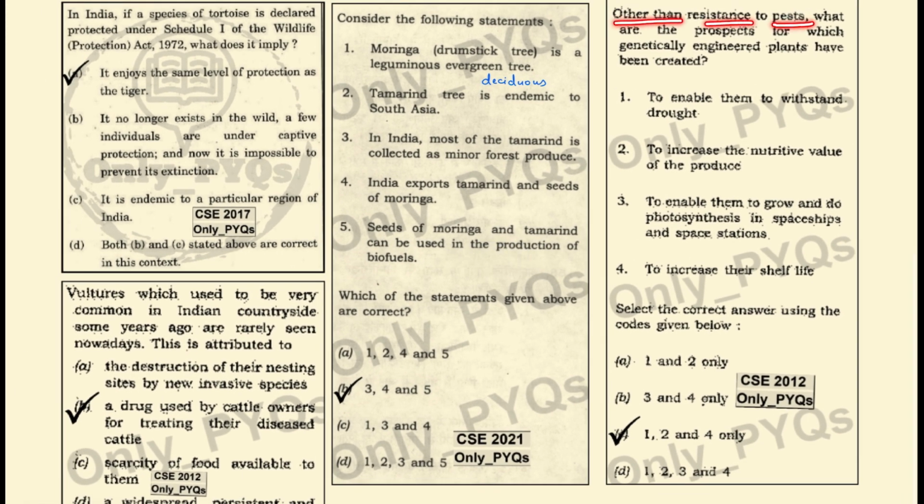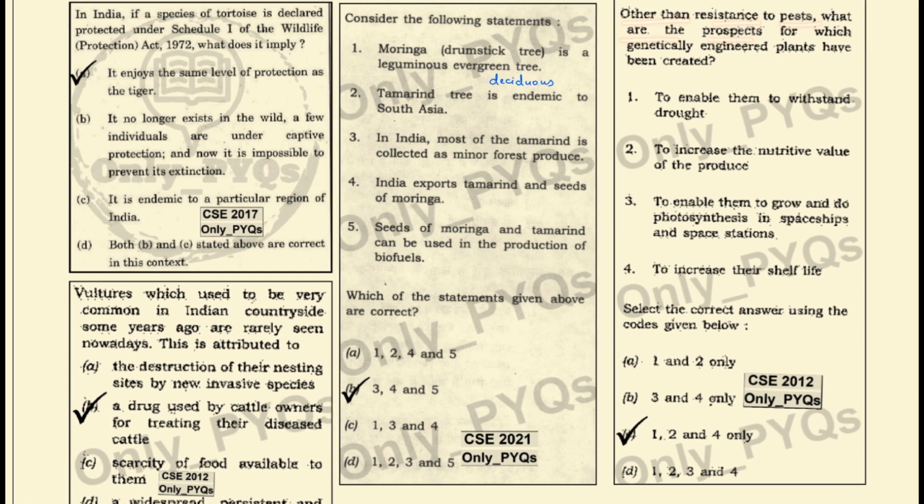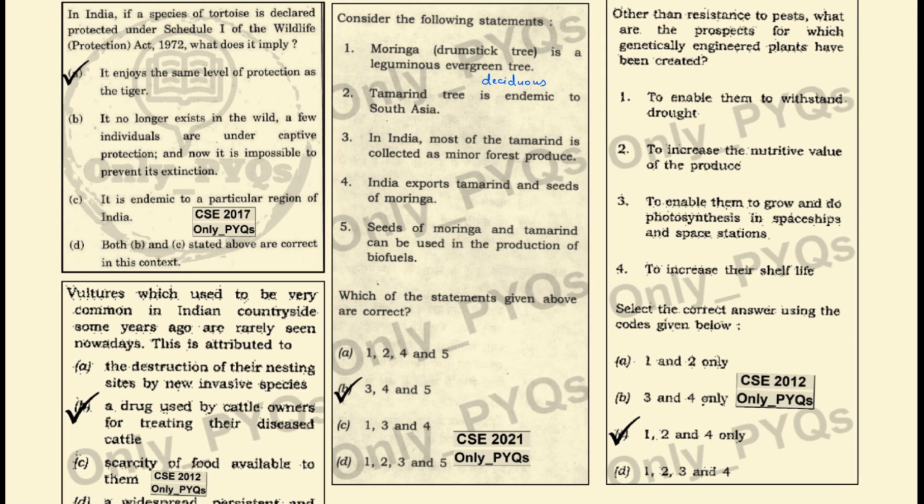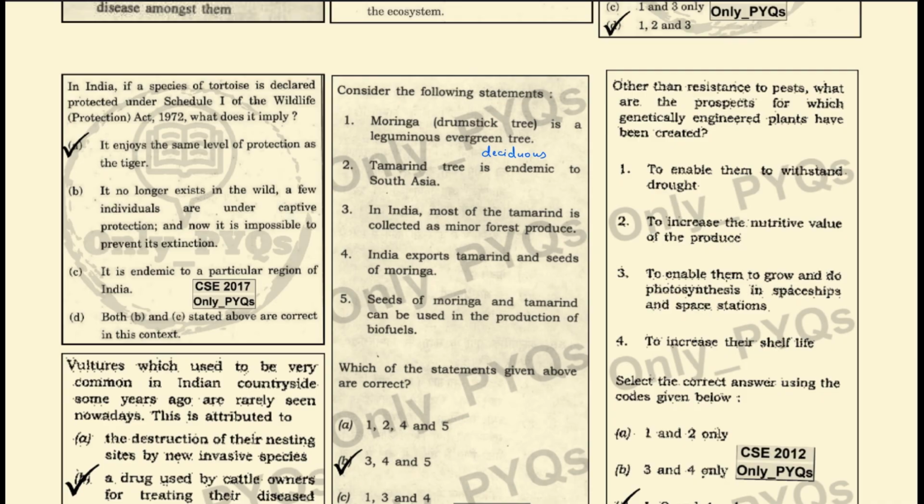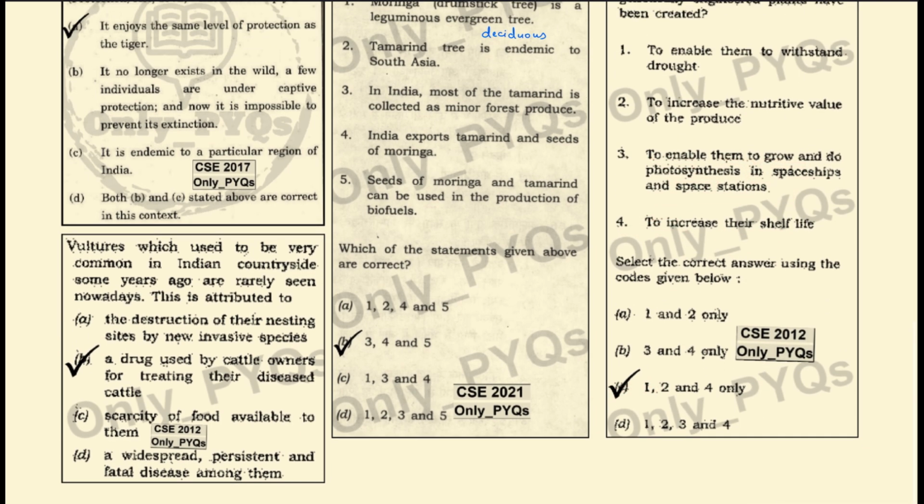What are all the prospects for which genetically engineered plants have been created, other than resistance to pests? To enable them to withstand drought, correct statement. To introduce nutrient value to the produce, this is also correct. To enable them to grow and do photosynthesis in spaceships and space stations, no, this is a wrong statement. To increase their shelf life, this is also correct. Hence 1, 2 and 4 become correct.